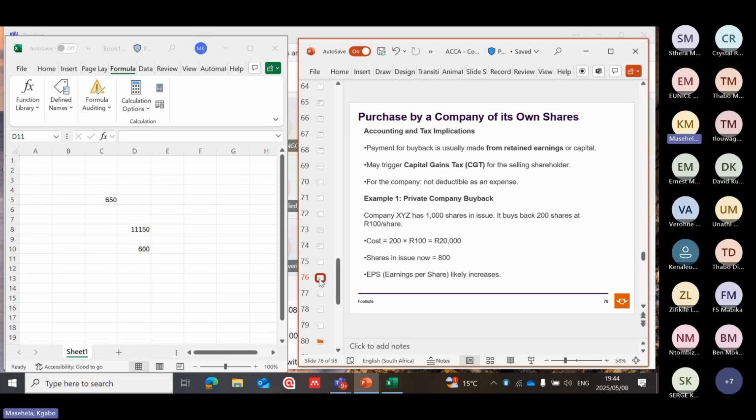Then earnings per share are likely to increase. How? Because the company's earnings are now spread over fewer shares, 800 instead of 1,000, after the share buyback.